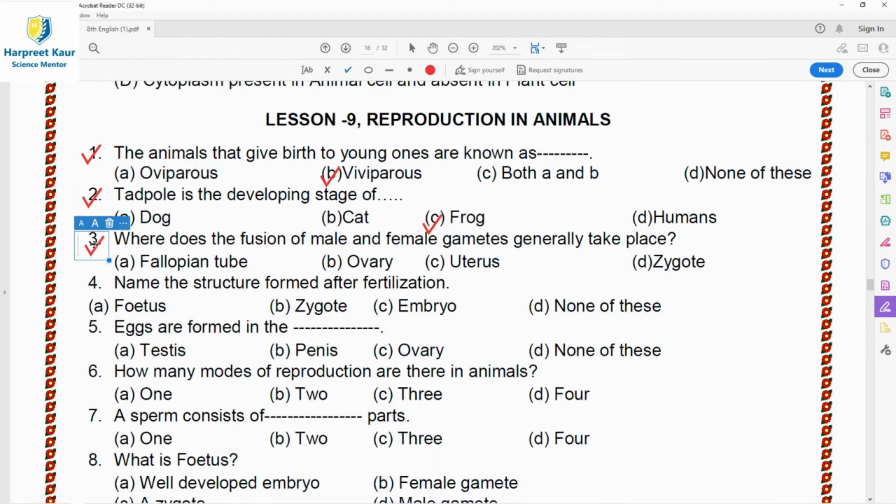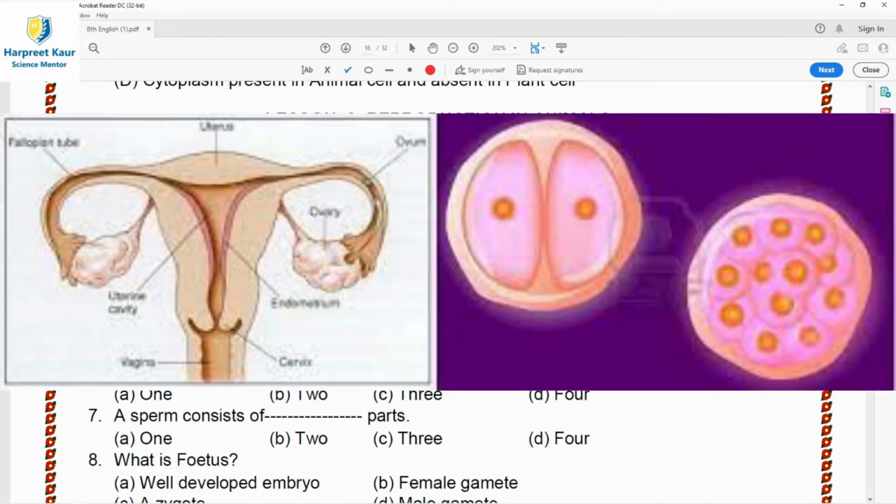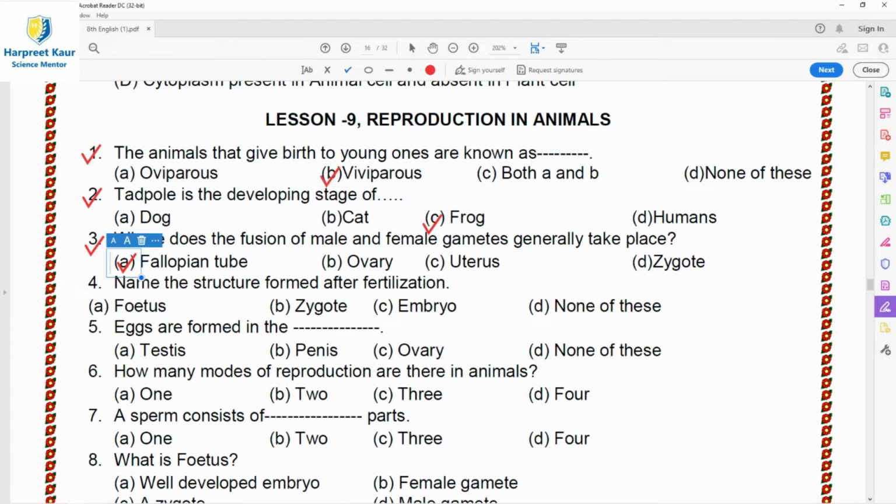Then question 3, where does the fusion of male and female gametes generally take place? The fusion of male and female gametes, that means sperm and egg or ovum, takes place in the female reproductive system, in the part called the fallopian tube or oviducts. They are also called oviducts, through which eggs travel. Sperms and ovum meet here and fertilization takes place here in the fallopian tube.